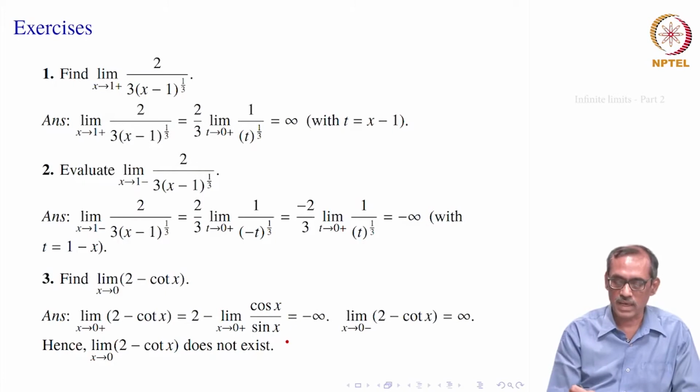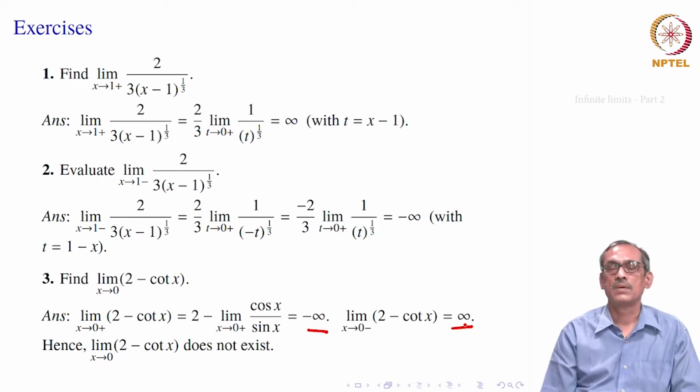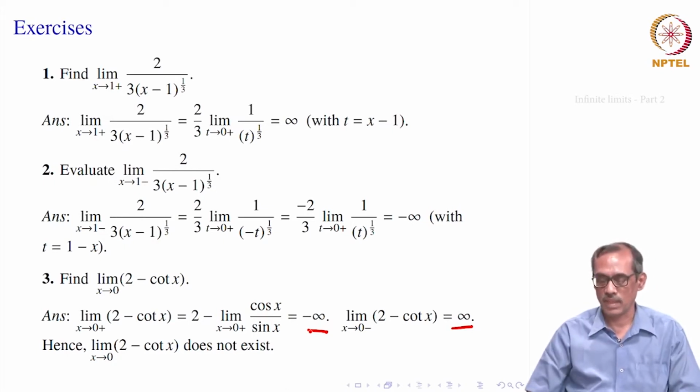In fact, when you say the limit equal to infinity, that is also limit does not exist. But what we have done, when the limits become infinity or minus infinity, we do not say that limit exists. Exists means it should be a real number. But from the non-existence of limit, we have separated two cases. They are specifically interesting for us.